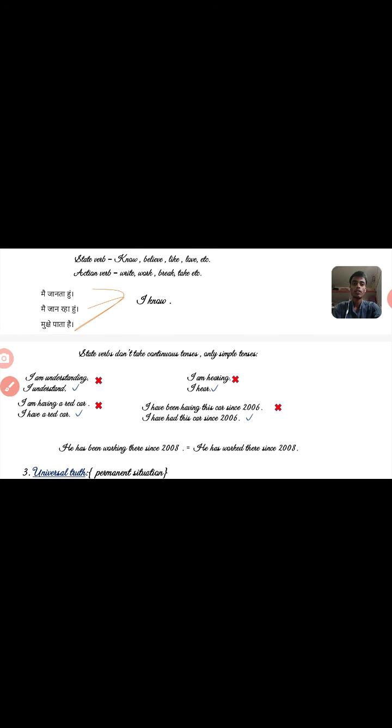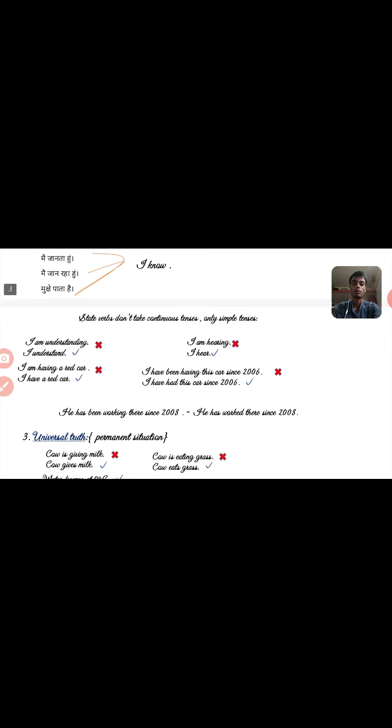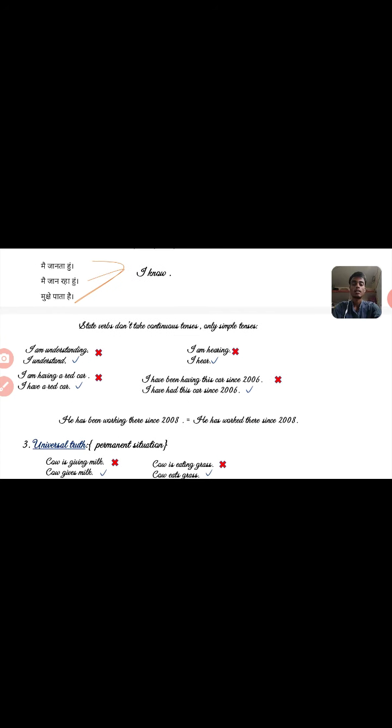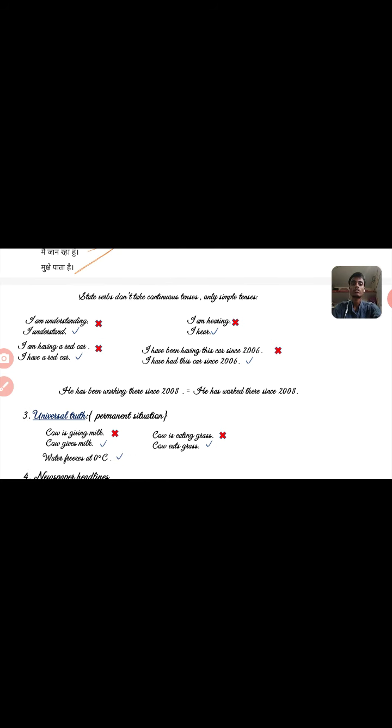Okay, here state verb does not take continuous tense. Only simple present. Means state verb does not take continuous tense. What is continuous? Verb plus ing is continuous. Okay, here I am understanding is wrong sentence.